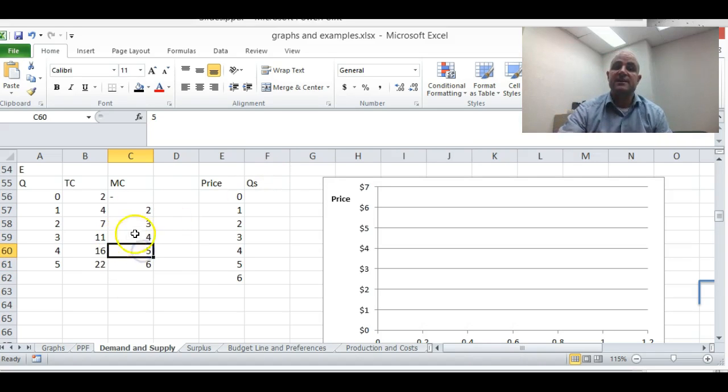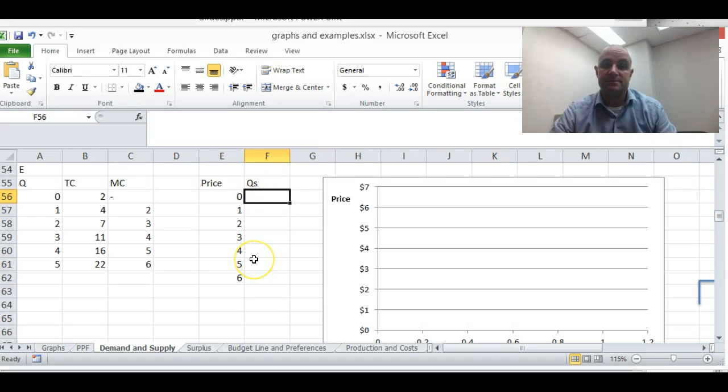Now, the one thing you're going to see here is that the marginal cost is going up. The higher the number of units you produce, the higher the additional cost. And that's just a general case. We'll address that more a little bit later in the semester. But basically, the idea is that as you produce more, because you only have so much space, so much capital, productivity goes down. And so for the most part, the marginal cost is increasing.